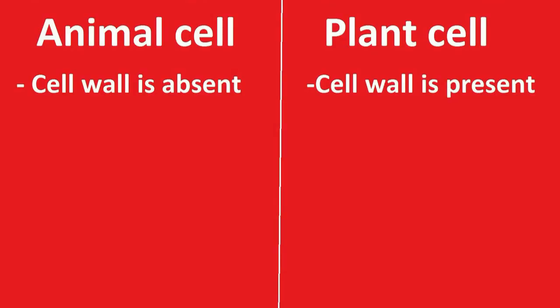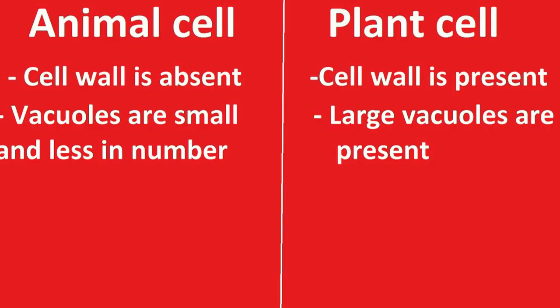In animal cells, the cell wall is absent, whereas in plant cells the cell wall is present. The next organelle is the vacuole. In animal cells, vacuoles are small and fewer in number, whereas in plant cells large vacuoles are present.